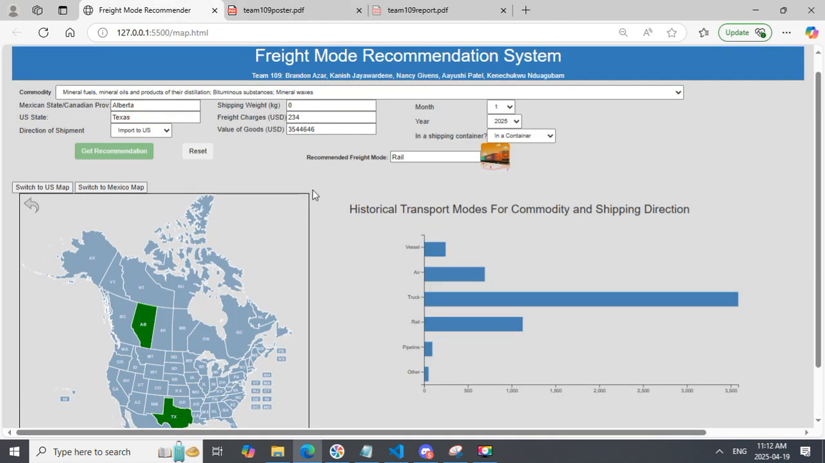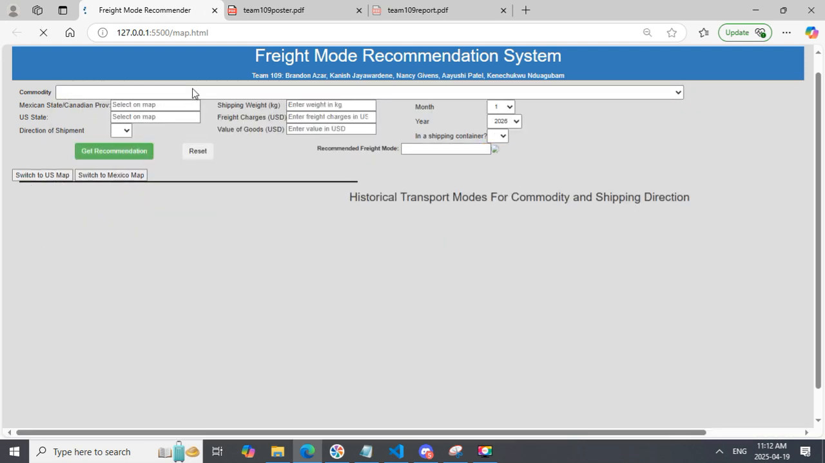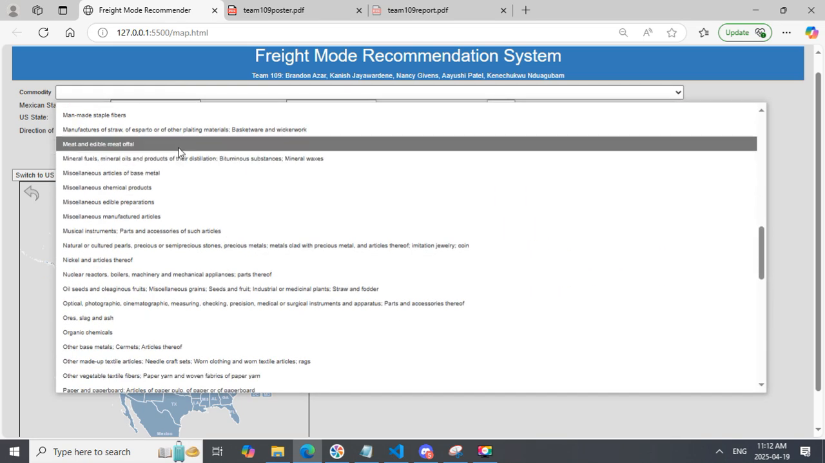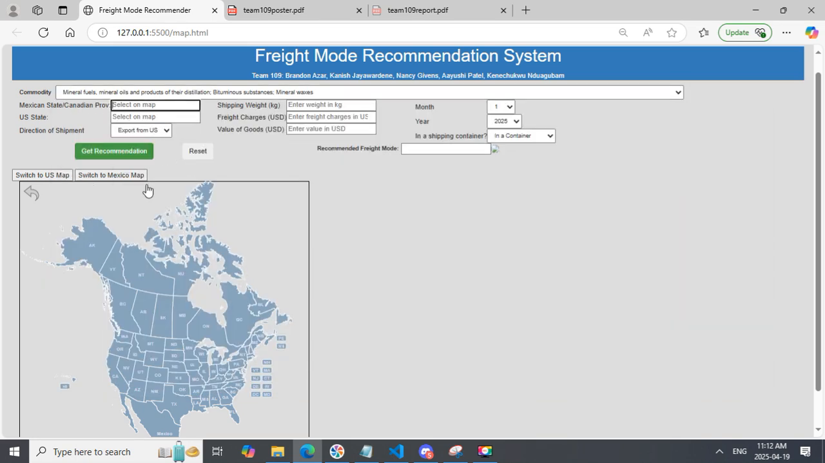I'm also going to do a quick demo just to showcase how our tool works. I'm going to reset this, and I'm going to add an arbitrary commodity, say mineral fuels. It's going to go from Alberta to Texas, and it's going to be an import to the US. Say this is our value for that shipment, and we'll get a recommendation.